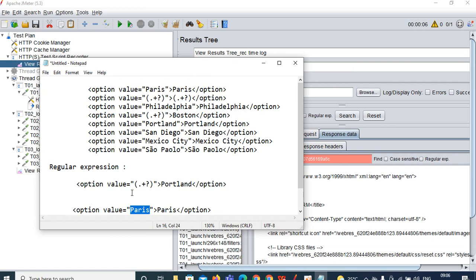So you should be thoroughly practiced from your end. Okay, then only you will come to know and you can answer the things in the interview. Okay, yeah, so this is about the regular expression, and regular expression is very very important in the interview.